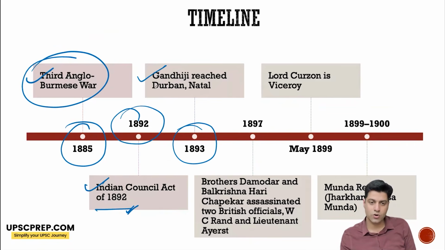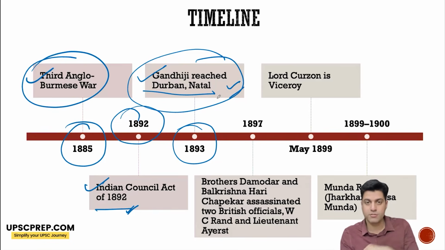In 1893, Gandhiji also reached Durban, Natal, primarily to represent a case of his client, for which he stayed for a year. But then later on he realized that there's a section of Indian society that's suffering there, and stayed back to fight for their cause. He stayed until 1914.